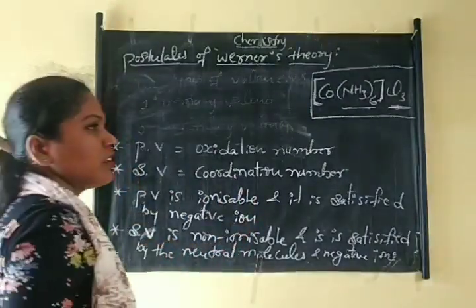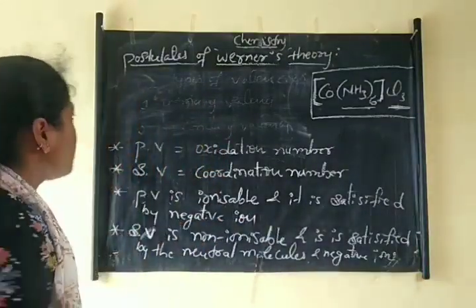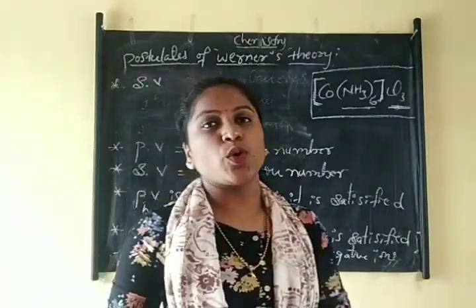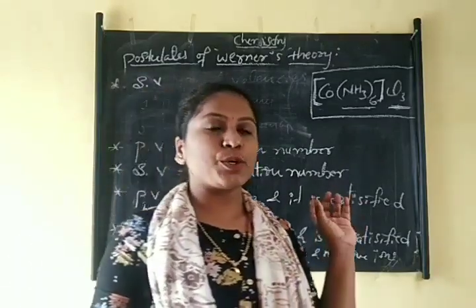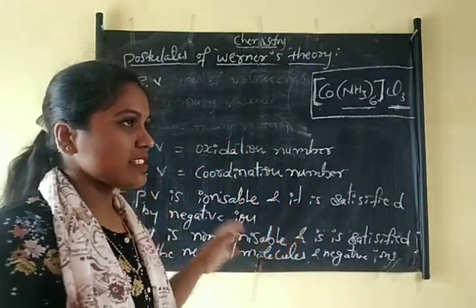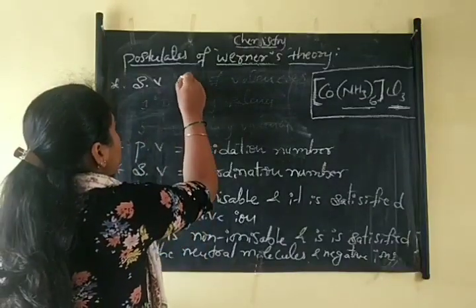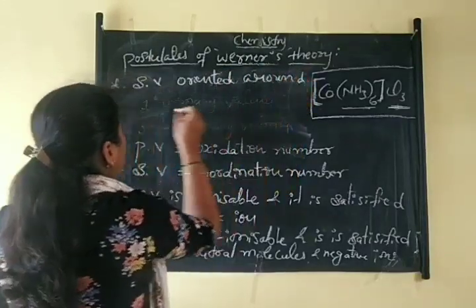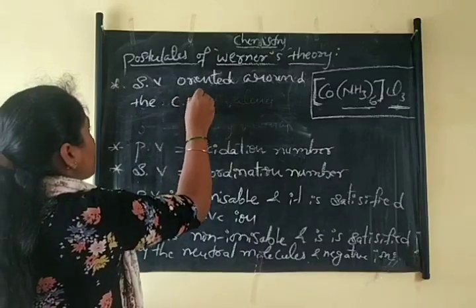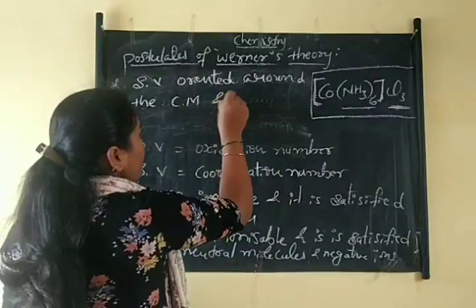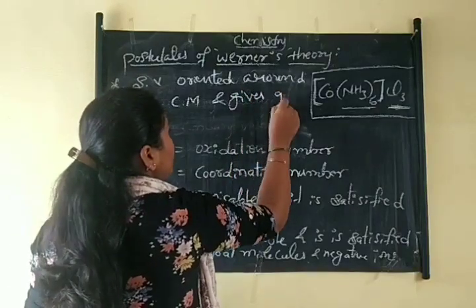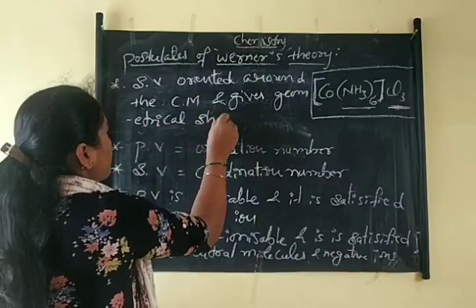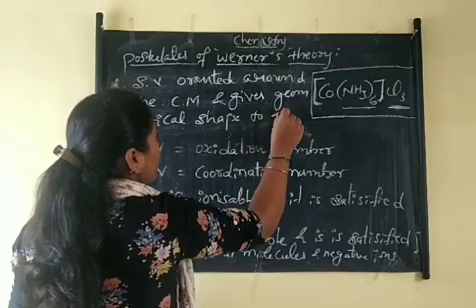And the last postulate is that the secondary valencies are oriented around the central metal atom and give the geometrical shape to the complex. That is the last postulate.